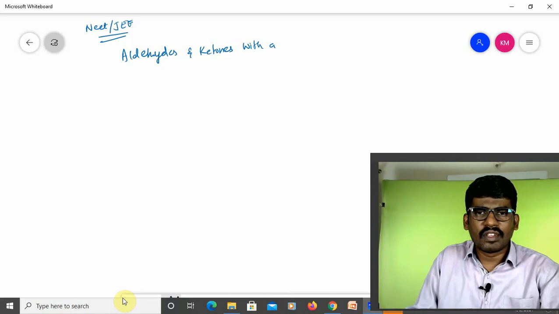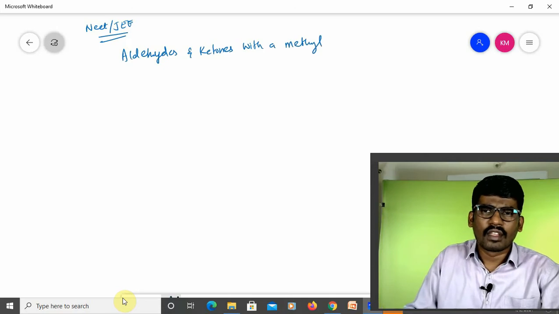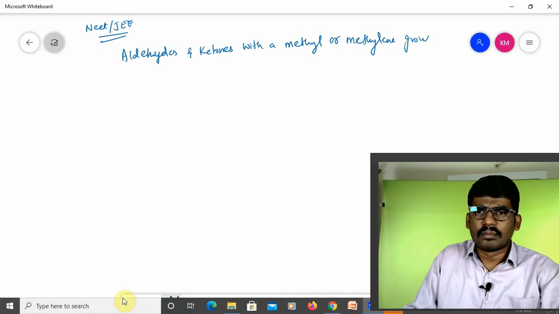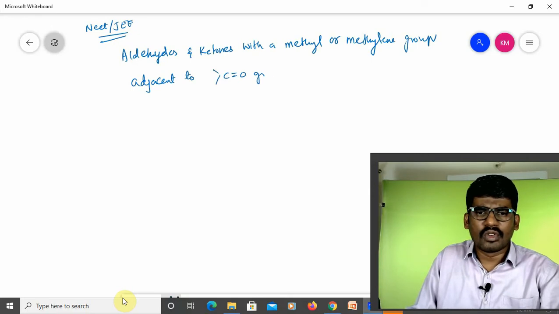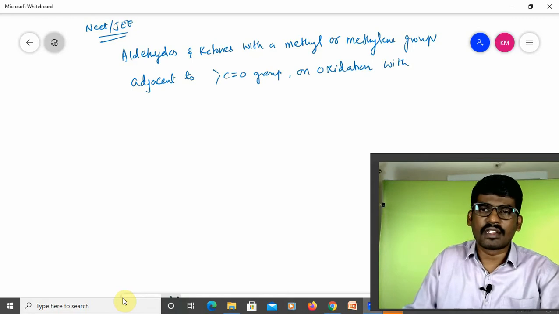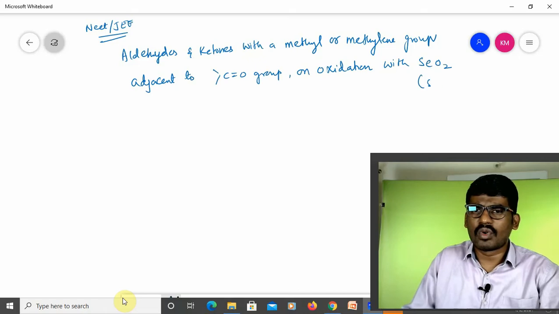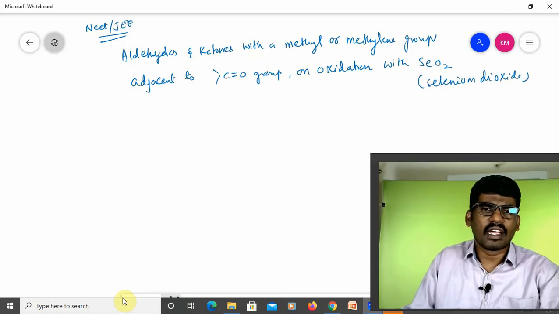Aldehydes and ketones with a methyl or methylene group adjacent to the carbonyl group, on oxidation with SeO2, which is called selenium dioxide, at normal room temperature give alpha dicarbonyl compounds.